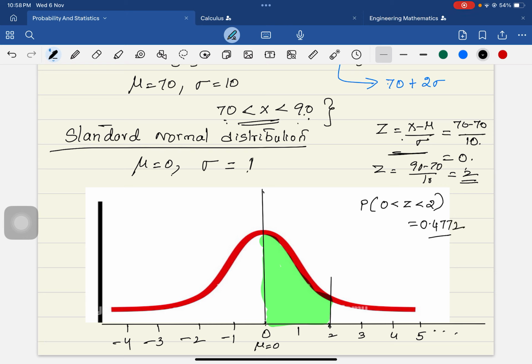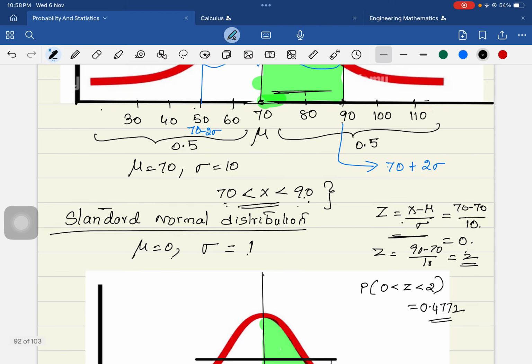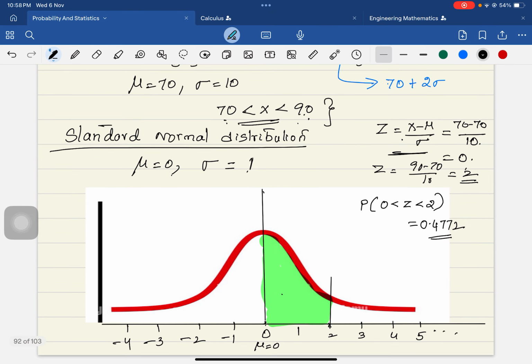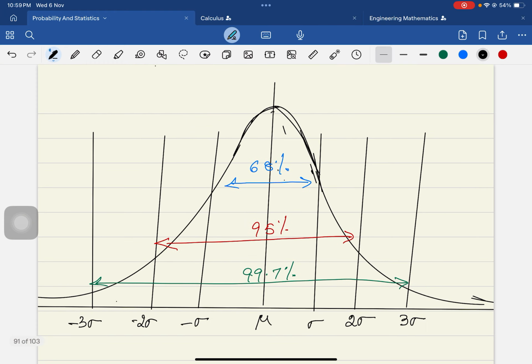Now try to understand: 0.4772 is the area covered under the curve by using the standard normal distribution. Just by using the normal calculation it was 0.475. By using standardization, the standard normal distribution and the standard normal table, you got nearly the same value, which is 0.4772. I hope you could understand the purpose of the standard normal distribution.